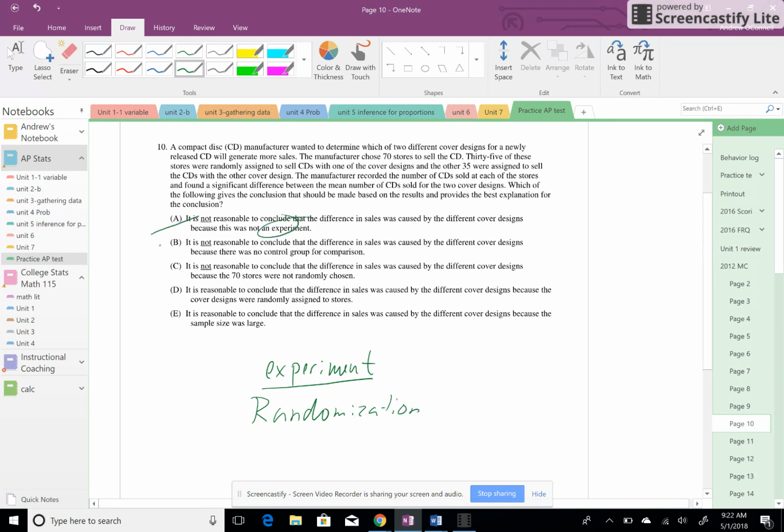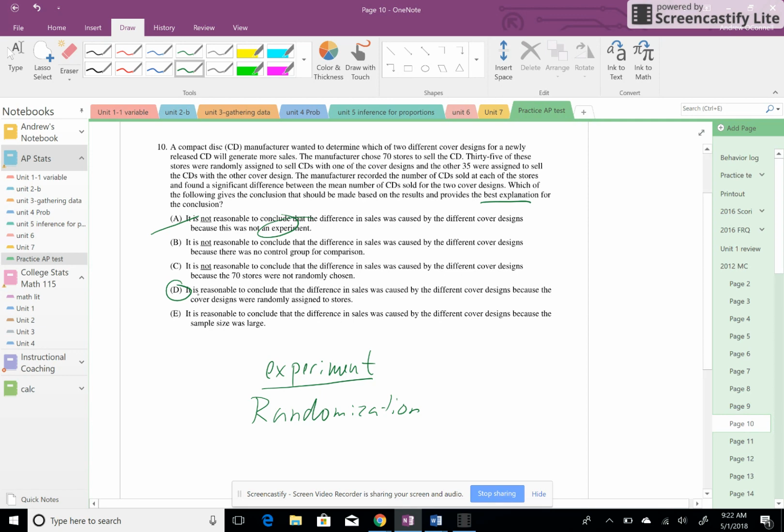So clearly one's out. The best answer is the one. Now also realize it does say best answer. And the best answer talks about randomization to the assigned stores, which in this case is D. All of those also just have small either errors or don't go far enough in depth.